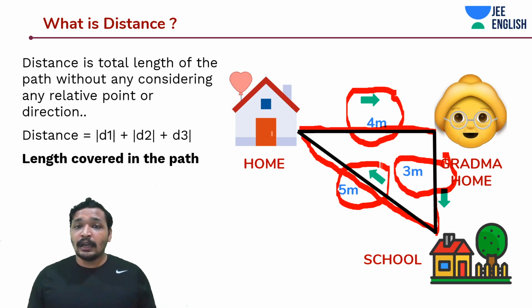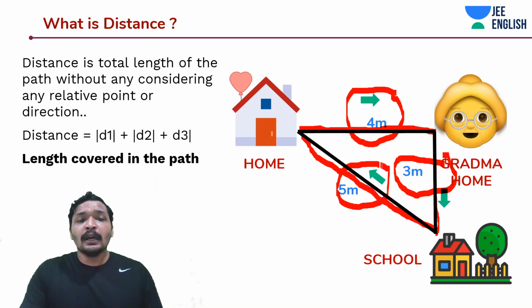That is what distance is about. It does not talk about direction, it's a scalar quantity. And how do you measure distance? You add the individual distances. Even if it's a small distance, like let's say you traveled 2 meters upwards, 2 meters downwards, 2 meters upwards, 2 meters downwards, you're going to add them all. The total length covered in the path.